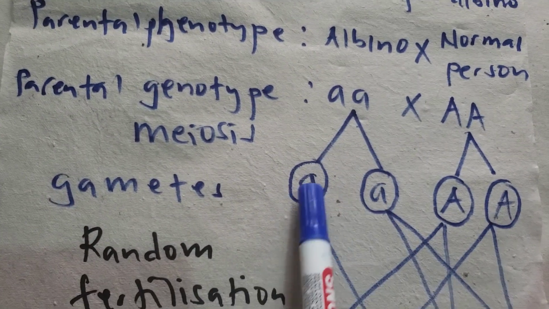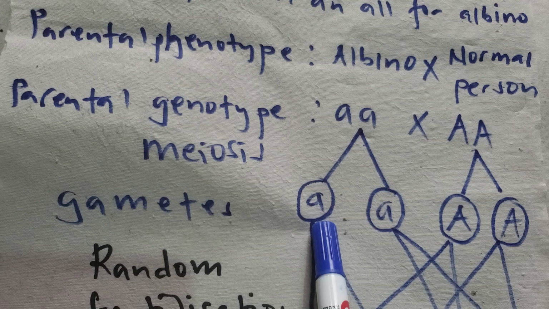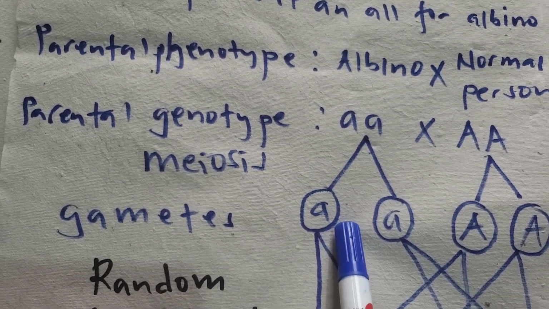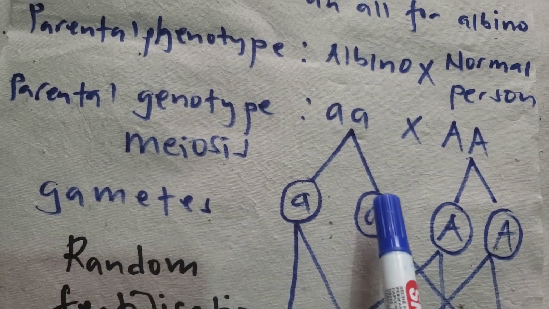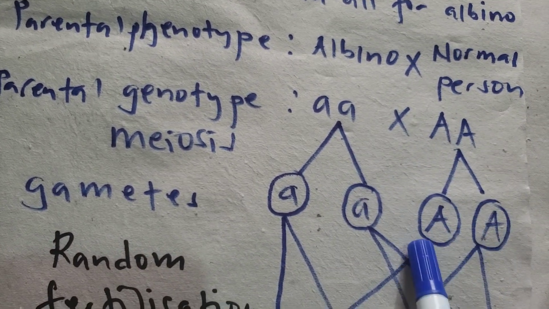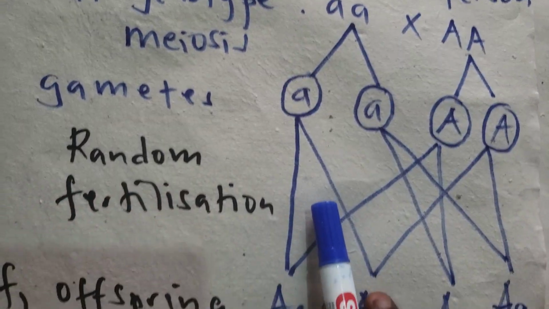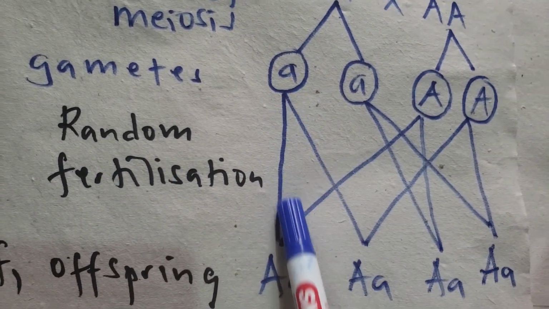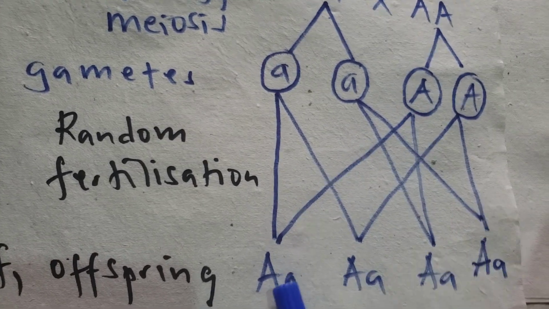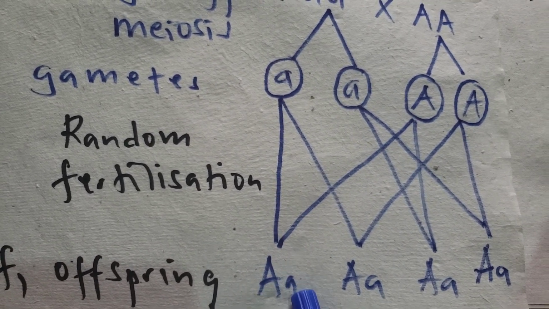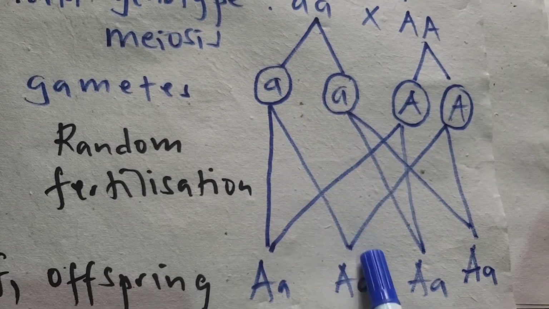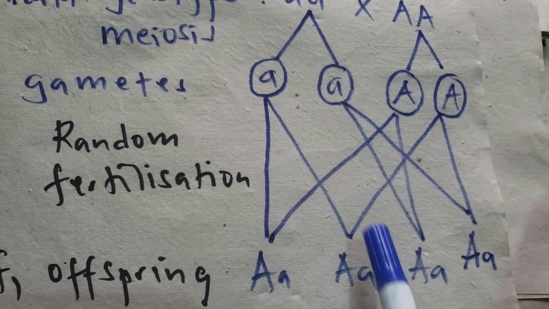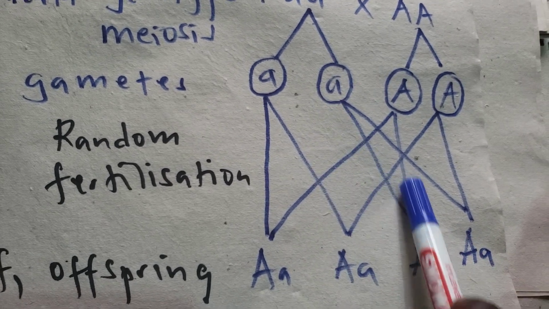Then when meiosis occurs, here we have the gametes, small a, but with the ring. Please don't forget the ring when you are working out these crosses. Then here we have capital A. Then from there we have what we call random fertilization. Now this one goes with this one. Here we have capital A, small a. Then still this goes with this, and here we have capital A, small a.